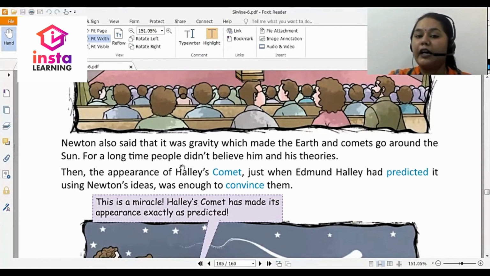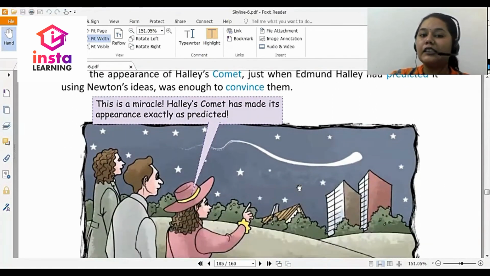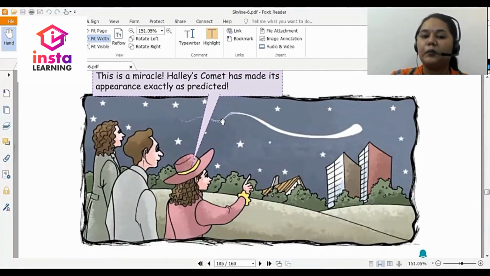For a long time, people didn't believe in his theories. Then, the appearance of Halley's comet, just when Edmund Halley had predicted it using Newton's idea, was enough to convince them. This is a miracle. Halley's comet has made its appearance exactly as predicted.